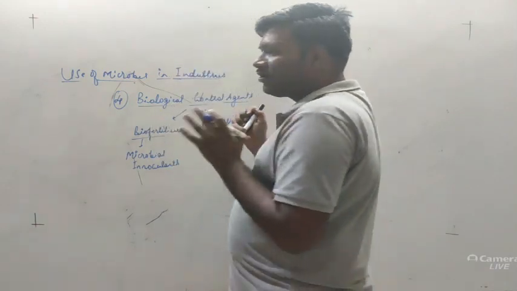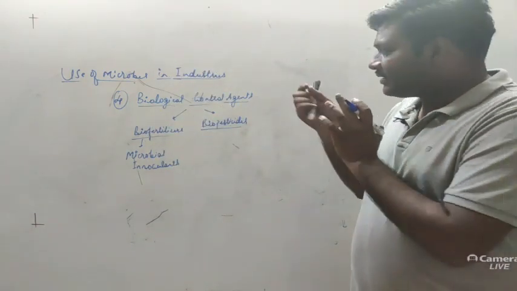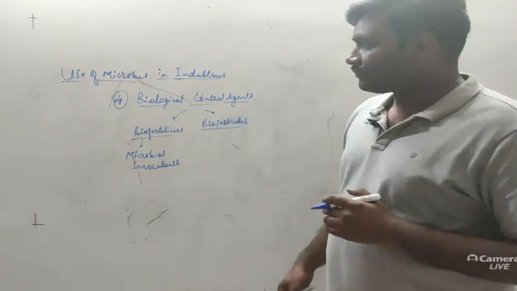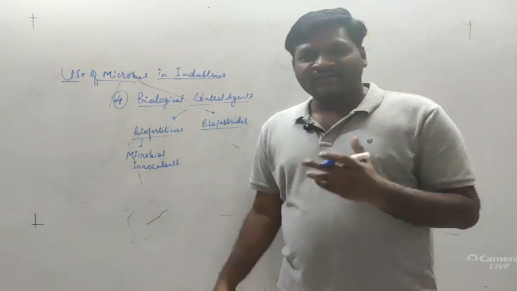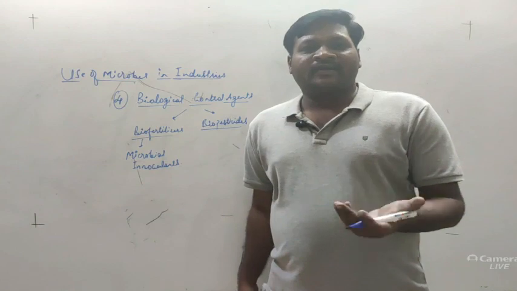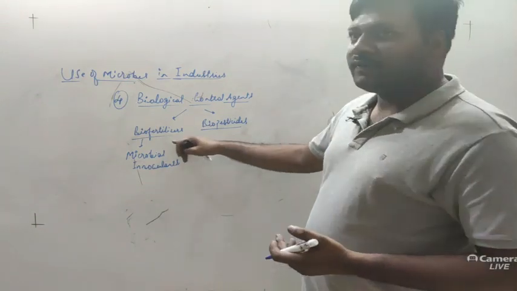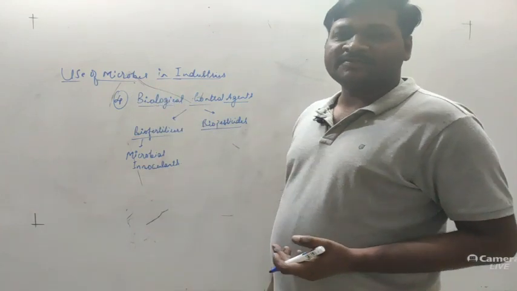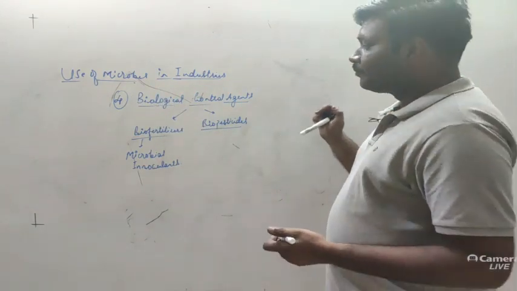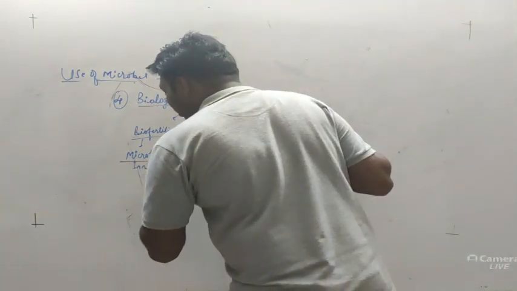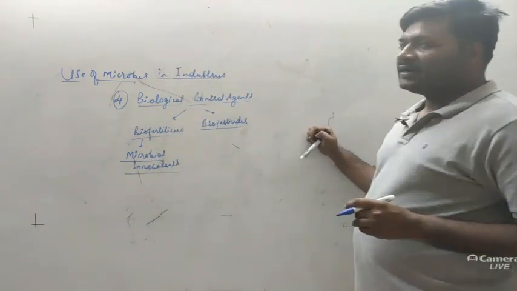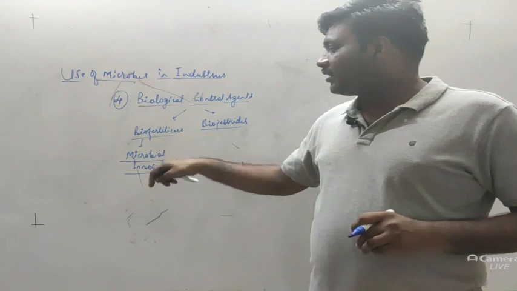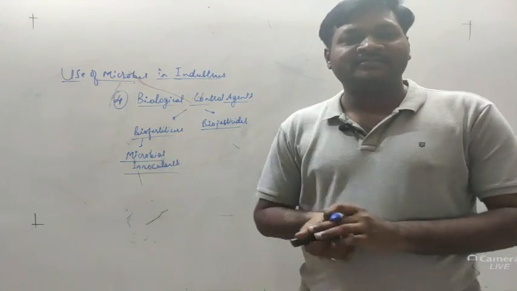Okay, now what is meant by microbial inoculant? First of all, we will understand this term microbial inoculant, then we will understand what is biofertilizer. Okay, so fertilizer, we know, increases the fertility of the soil, but here biofertilizer means what? The fertilizers which are produced by the living organisms are called biofertilizer. Now microbial inoculant, why are we calling it microbial inoculant? Because the fertilizers which are produced by the living organisms generally involve the microorganisms.